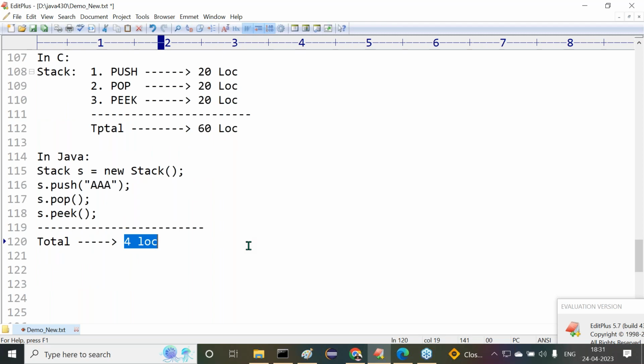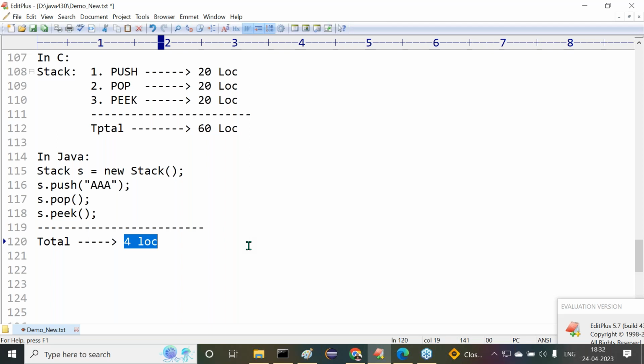Listen carefully. If any programming language takes a larger number of instructions for a particular requirement, then that programming language is a loosely coded programming language. The stack operations are the same in C and Java, but in C it is 60 lines of code, in Java 4 lines of code.